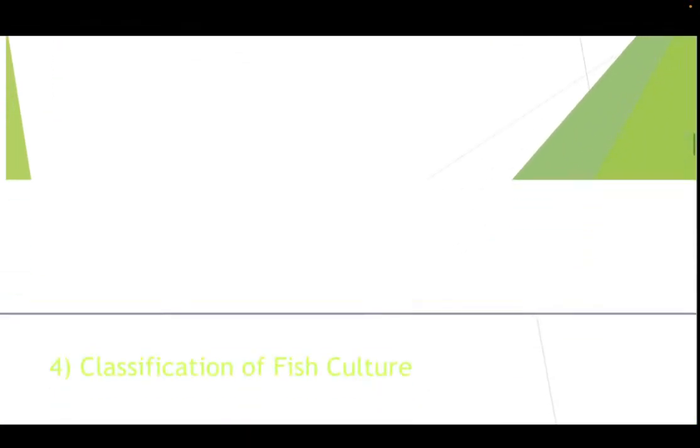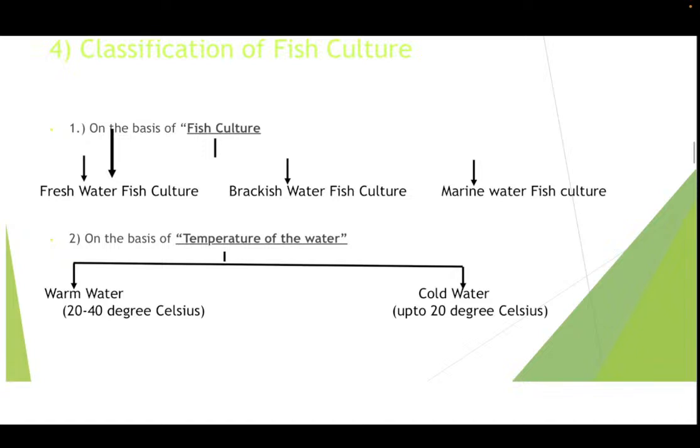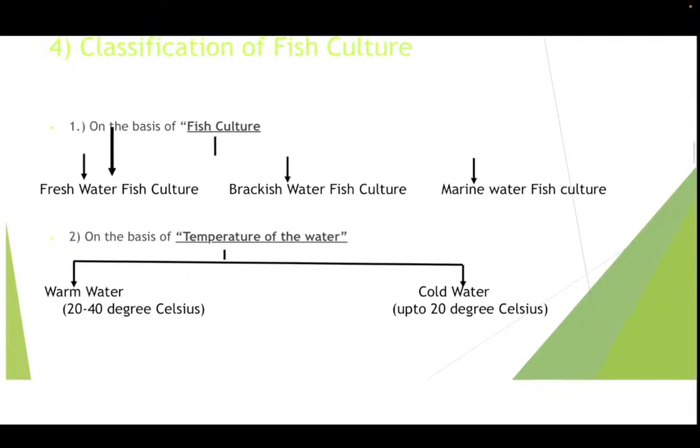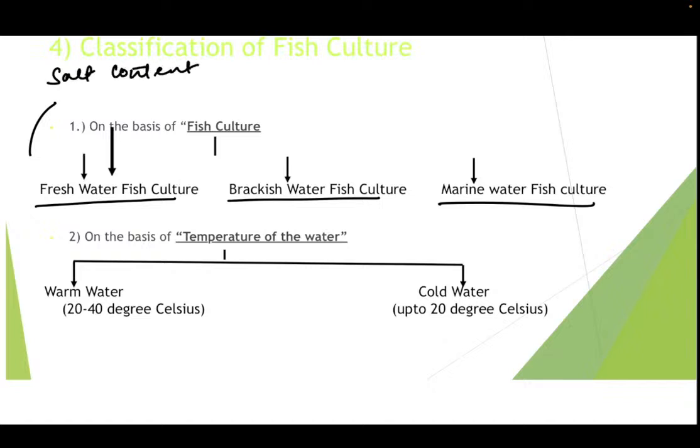Aquaculture also we have discussed. Now, classification of fish culture. On the basis of the type of water, fish culture is further classified as freshwater fish culture, brackish water fish culture, and marine water fish culture. As I told you in the last slides, we are going to study these types of fish culture. Now, what is freshwater fish culture? That would be the main subject that we are studying. In this, please write that the salt content of the water is less than 0.05%.